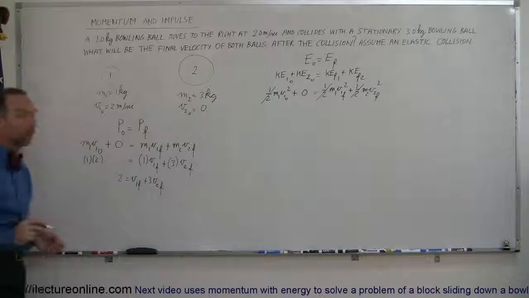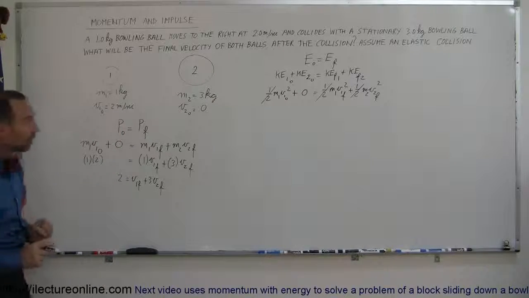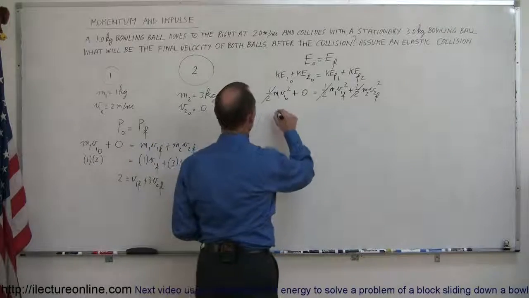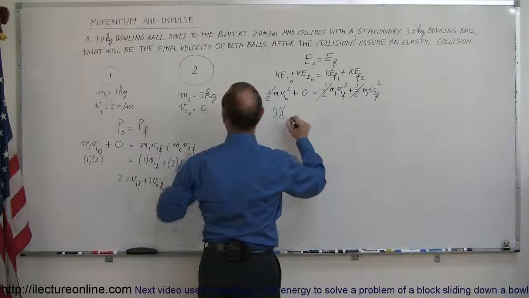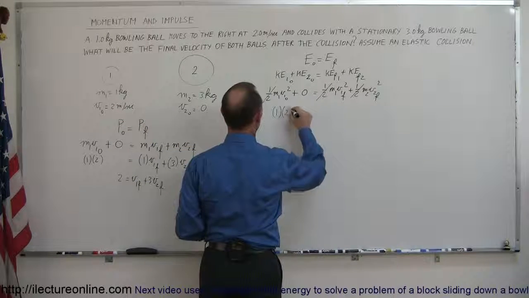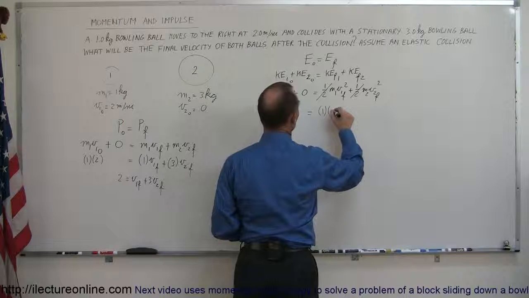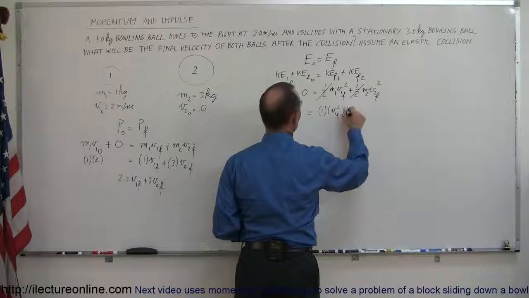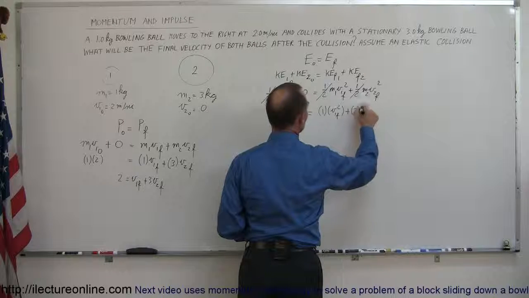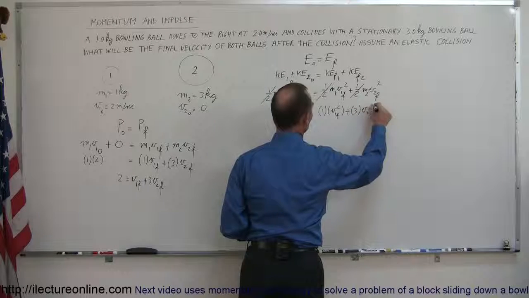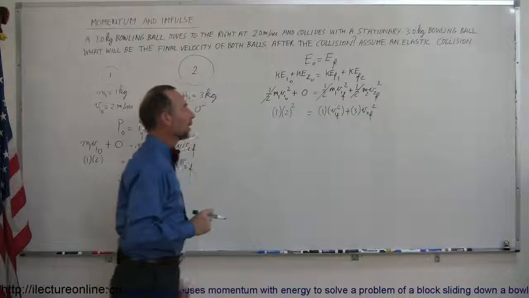All right, there we go. We're going to do the same to the second equation, the energy equation. So we can say here that 1 times 2 squared equals 1 times v1 final squared plus 3 times v2 final squared. All right.